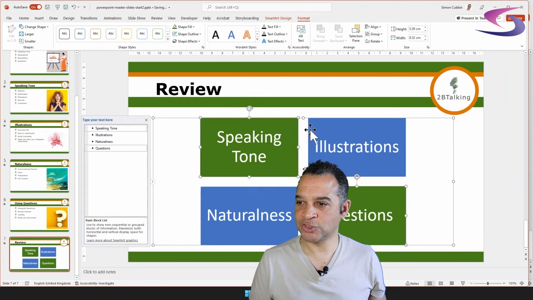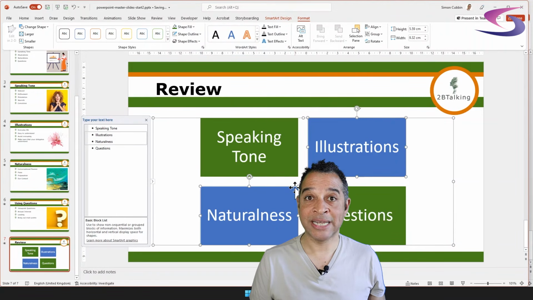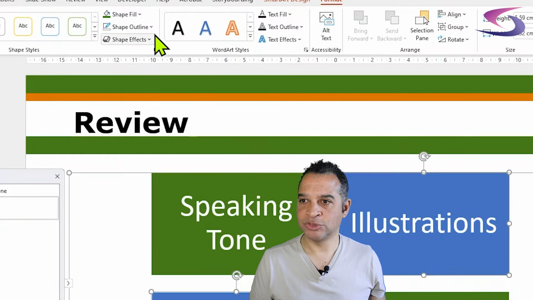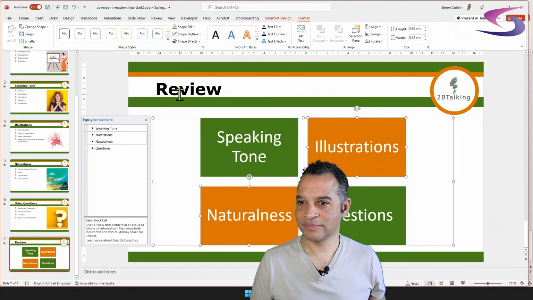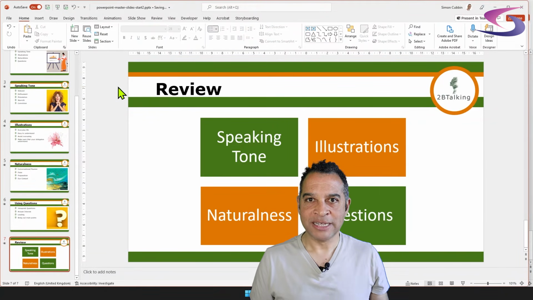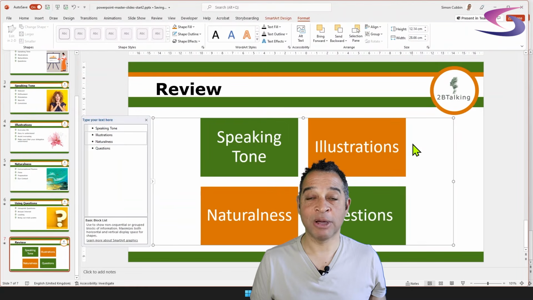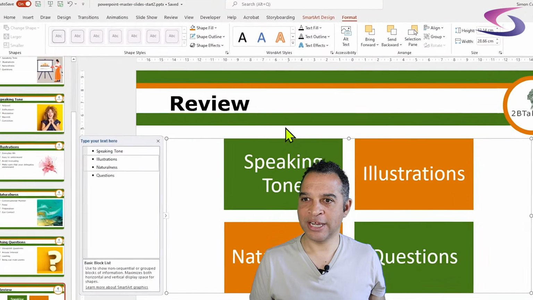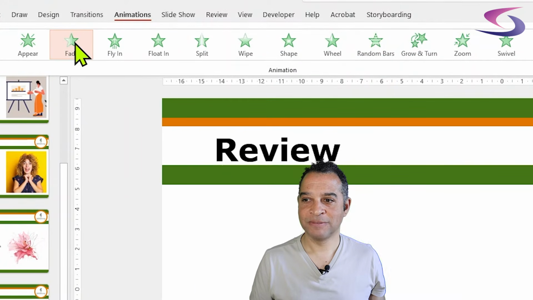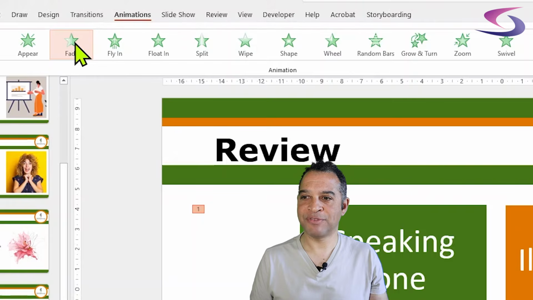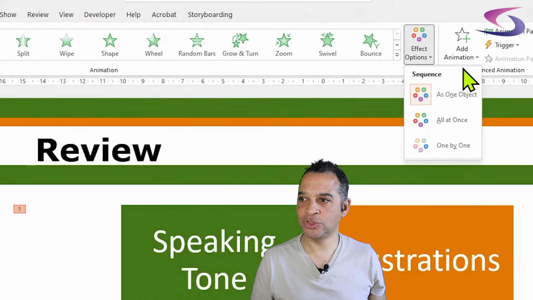Let me do the same with illustrations. So I'm going to click on illustrations and hold the Shift key down and click on naturalness. I'm then going to go up to shape fill and choose the orange under recent colors. There we go. Now the last thing we want to do is add animation to this SmartArt. So I'm going to click on this SmartArt graphic here, click on animations at the top, choose a fade animation. And now I want to have these come in one at a time.